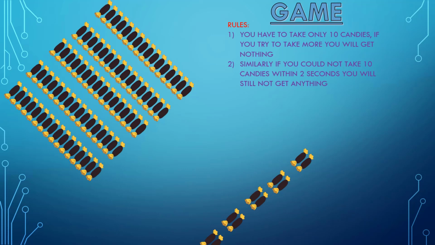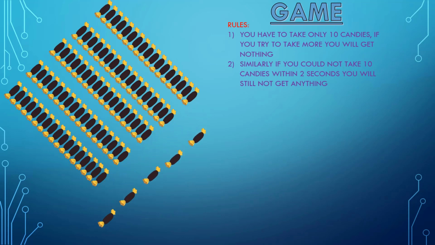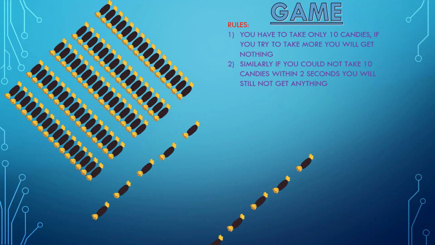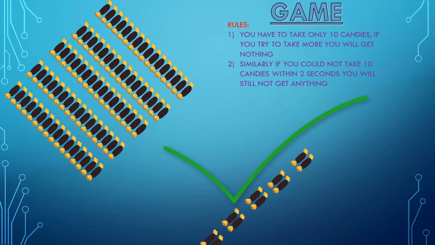So let us try that also. 5 plus 5 makes them 10. Hooray! We have won the game. We successfully counted 10 candies within 2 seconds. And how did we make this possible? By counting in groups. So now you know how important it is to count in groups.